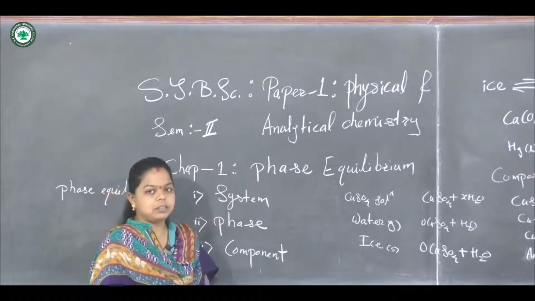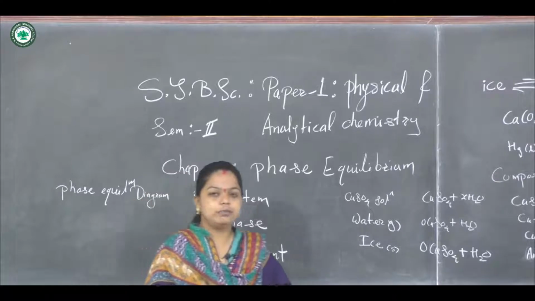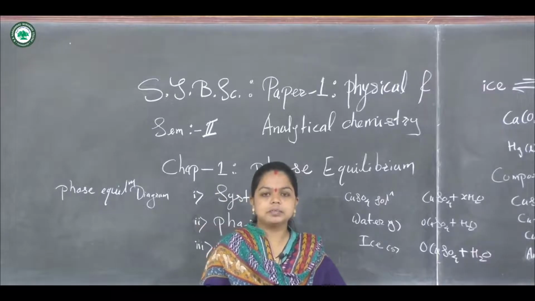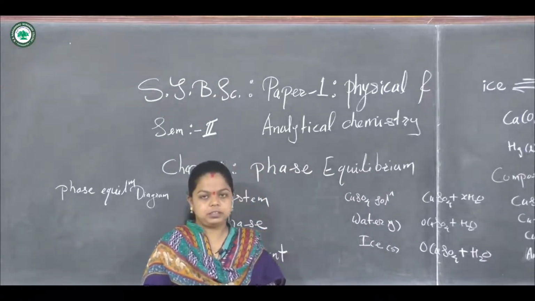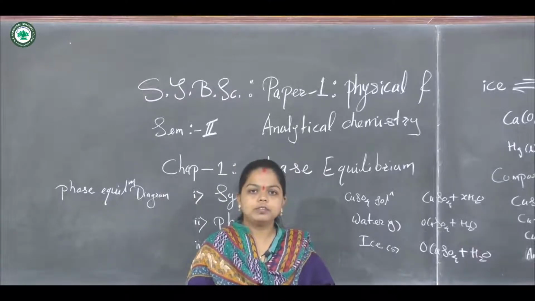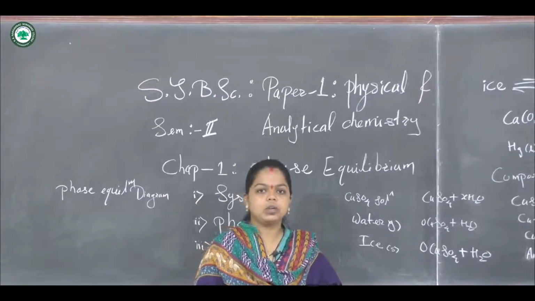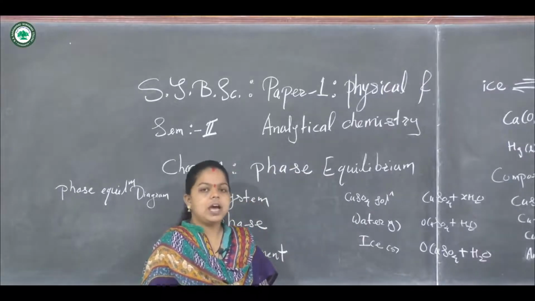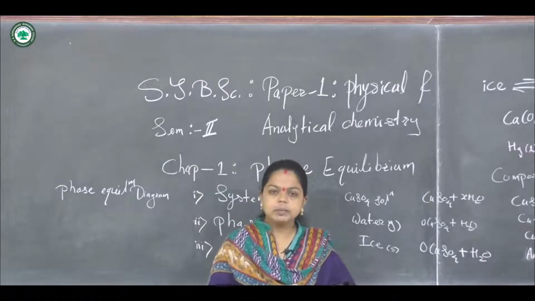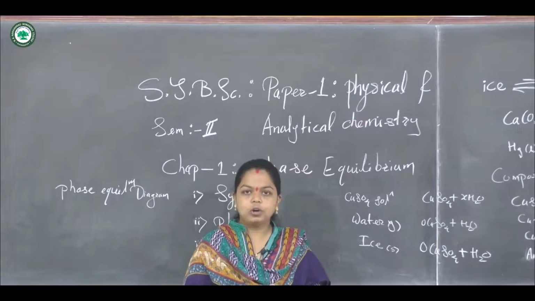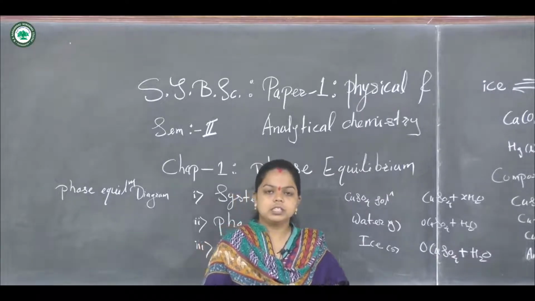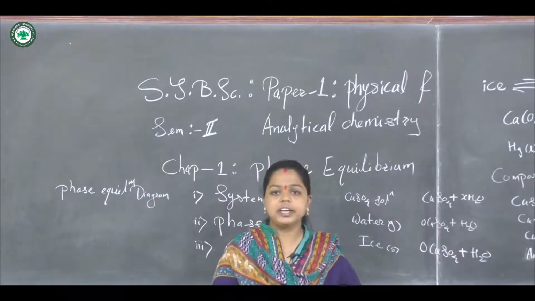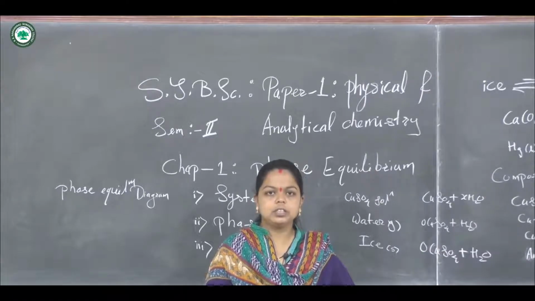It is phase equilibrium. We know that phase is a Greek word which means the appearance or the state. So the state of the matter or the appearance of the matter at particular conditions is called the phase. And equilibrium is the steady state of the substance, when the chemical potential is steady at a particular time.